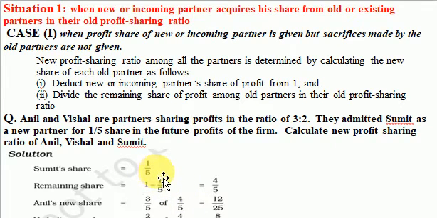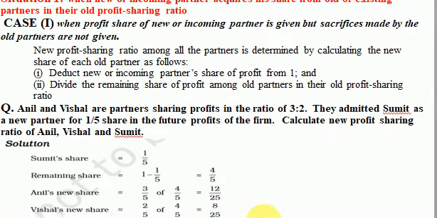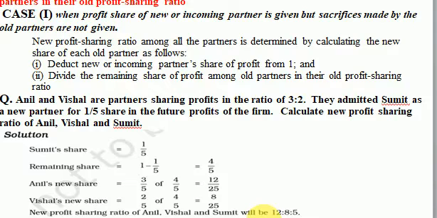To make the denominator 25, you multiply the denominator by 5 as well as the numerator by 5, because 5 by 5 makes 1. So the share of the new partner Sumit will be 5/25. Therefore, the new ratio will stand at 12 is to 8 is to 5. 12 is to 8 is to 5 will be the new profit sharing ratio. So this says the new profit sharing ratio of Anil, Vishal and Sumit will be 12 is to 8 is to 5. I hope this is clear.